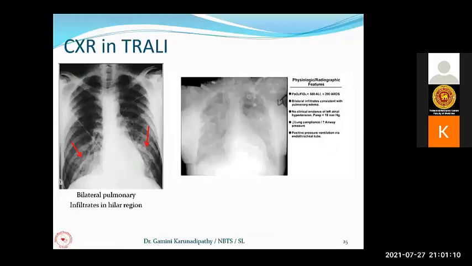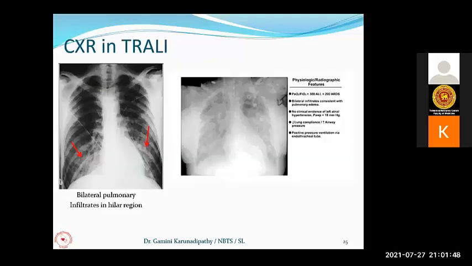So if we talk about the pathophysiology, this is a very complicated thing. Now there are two things that should be fulfilled to get the TRALI. First thing is the patient should get some priming event, like surgeries, incompatible blood transfusion, severe bleeding, or acute lung problems. So they can get priming of the neutrophils, the recipient neutrophils in the pulmonary vasculature.